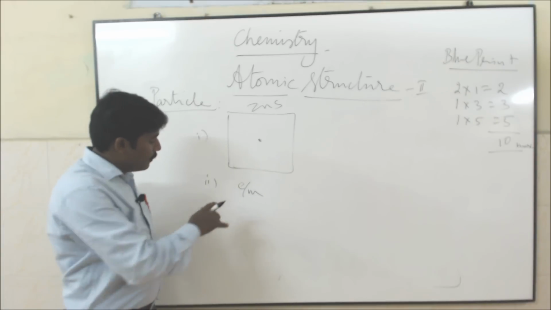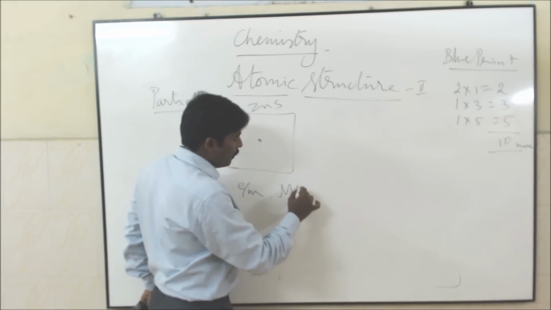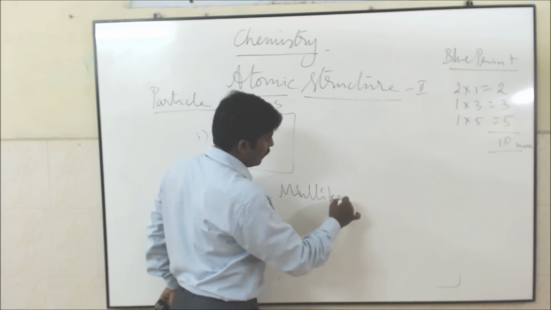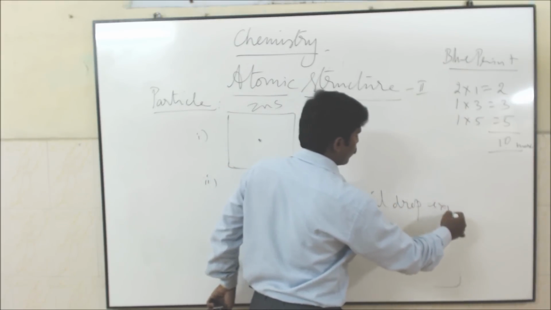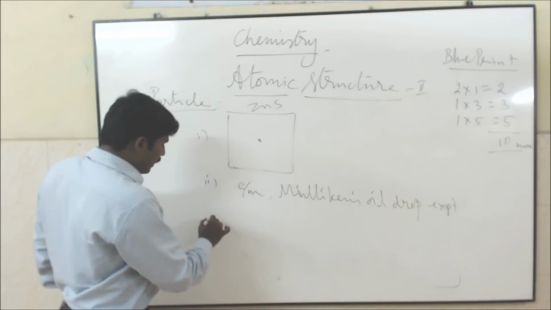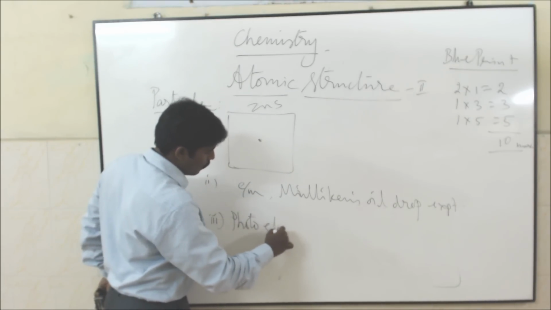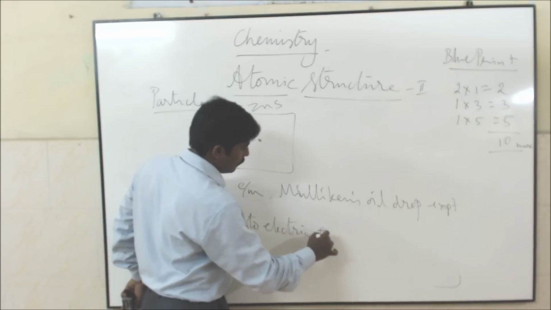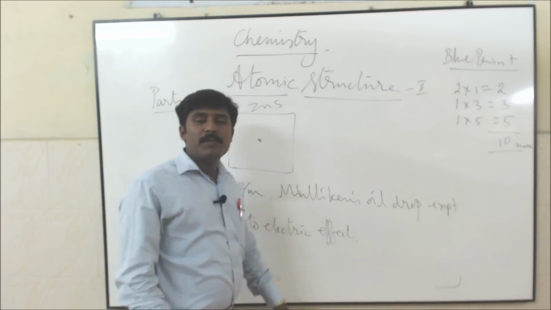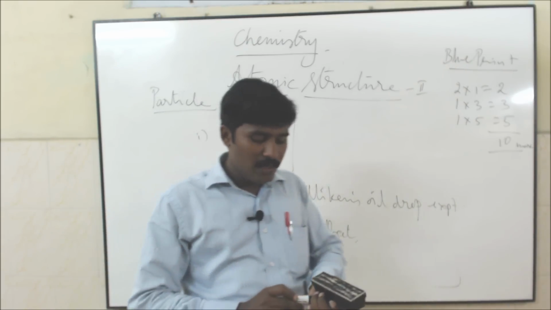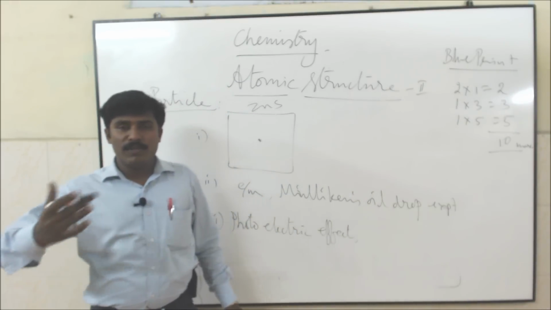Then J.J. Thomson's e/m value calculation, Millikan's oil drop experiment, the photoelectric effect and black body radiation have all proved that electron acts as a particle. So electrons have dual nature: one is particle and the other is wave.